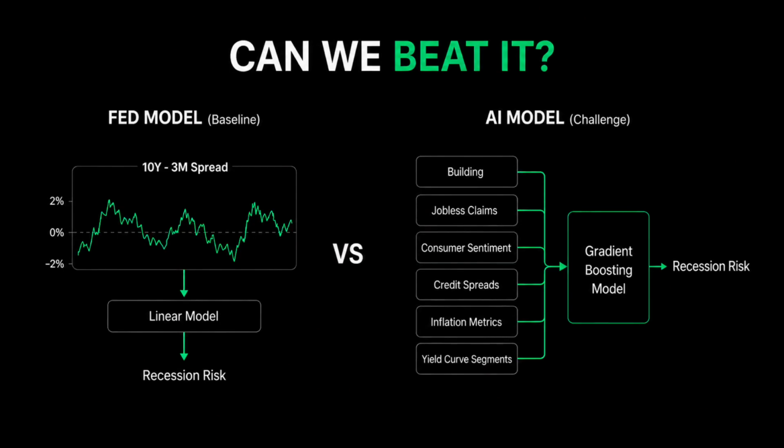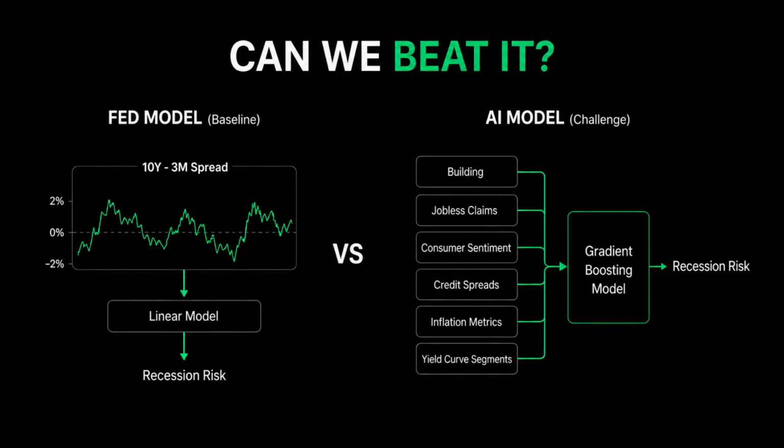To test that, I built a machine learning model and fed it a much broader dataset. Building permits, jobless claims, consumer sentiment, unemployment, credit spreads, inflation metrics, in multiple different segments of the yield curve. Before building, I needed to settle a critical design choice. Model architecture. What kind of model should I actually use?